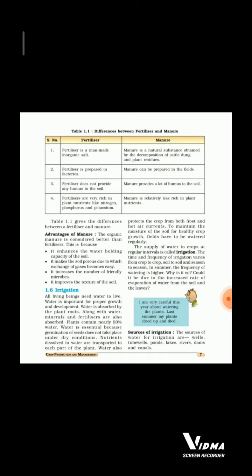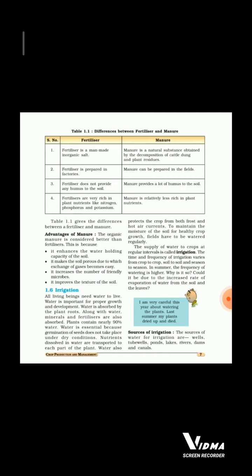To maintain the moisture of the soil for healthy crop growth, fields have to be watered regularly. The supply of water to crops at regular intervals is called irrigation. The time and frequency of irrigation varies from crop to crop, soil to soil and season to season. In summer, the frequency of watering is higher. Why is it so? Could it be due to the increased rate of evaporation of water from the soil and the leaves? I am very careful this year about watering the plants. Last summer, my plants dried up and died.